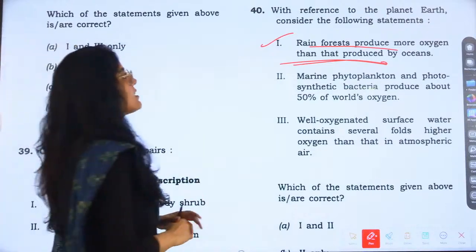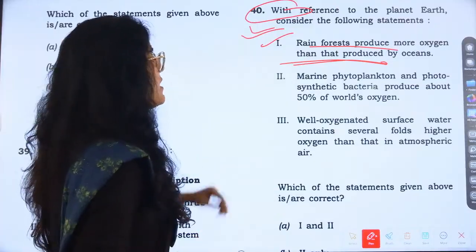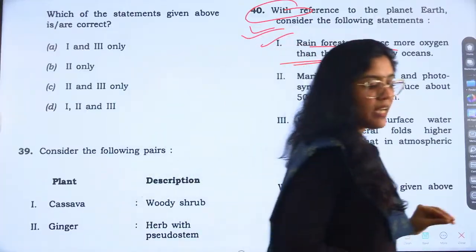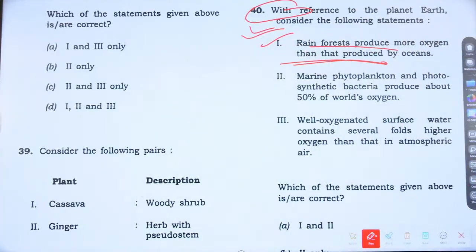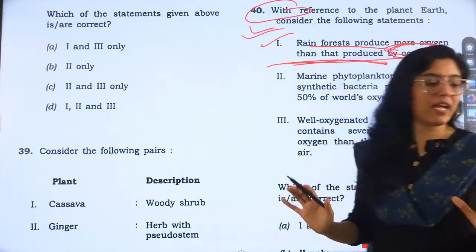So this was related to that only, that rainforests produce more oxygen than produced by oceans, with reference to planet Earth. So they have asked about Earth, related to Earth. So do they produce more oxygen than produced by the oceans? Is it correct? No, this is not correct, because ocean produces more oxygen than anything, right?